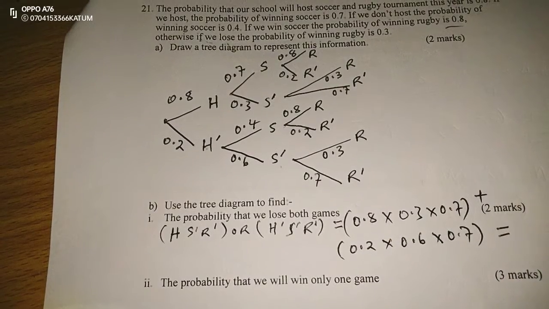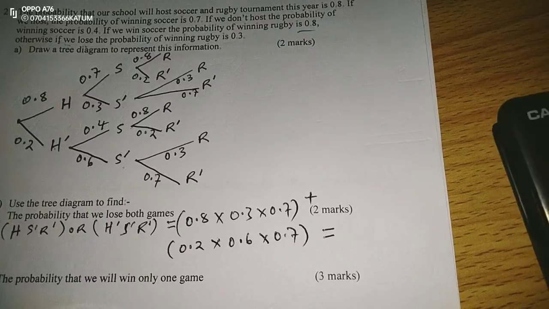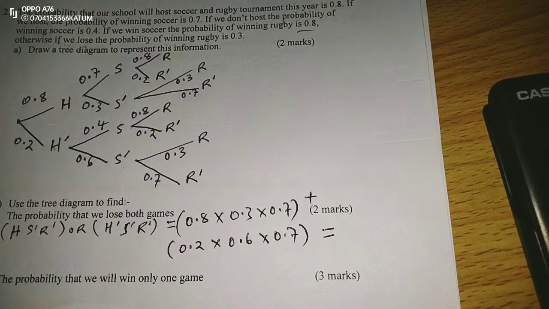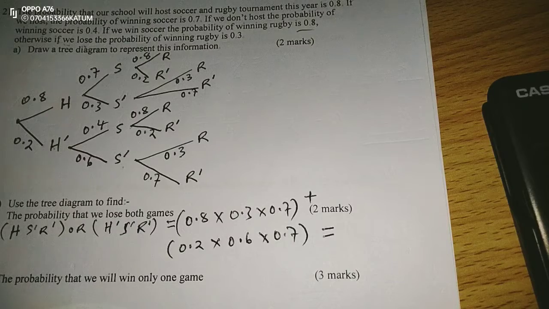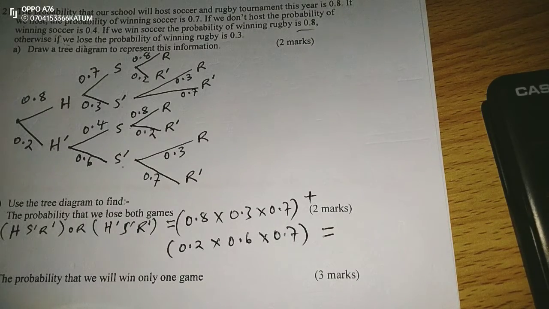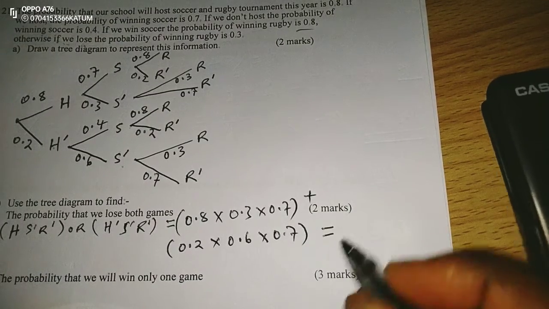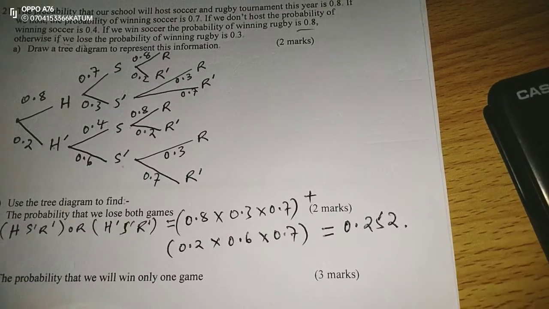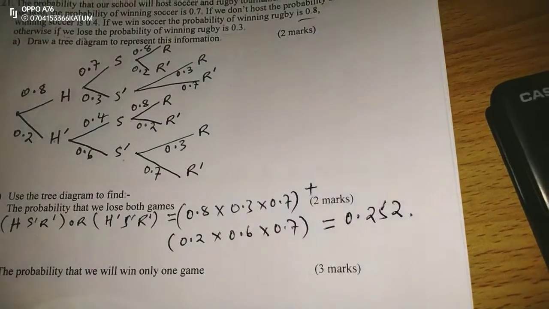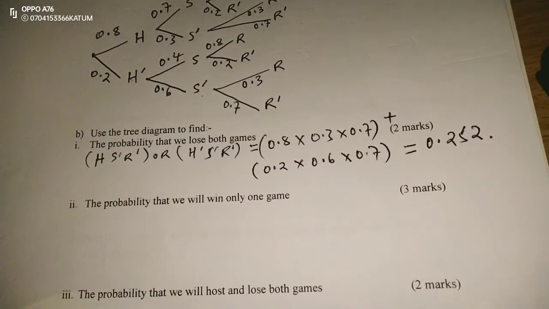This is 0.8 by 0.3 by 0.7, or 0.2 by 0.6 by 0.7, and this is going to be 0.252. That will be the probability of losing both games.